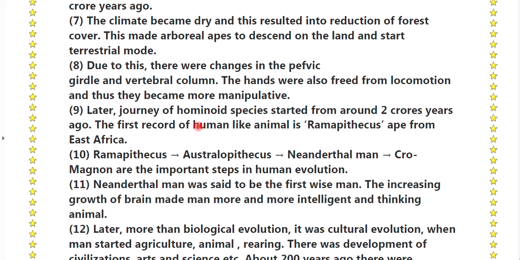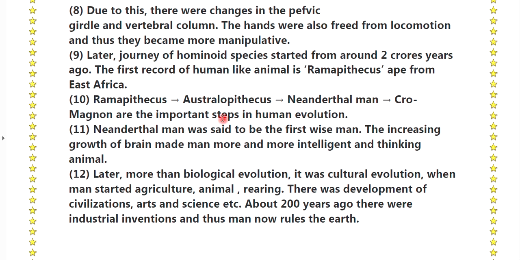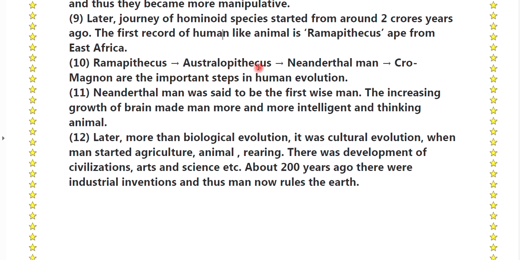Ninth, later the journey of the hominoid species started from around 2 crore years ago. The first record of the human-like animal is the Ramapithecus ape from East Africa. Tenth point, Ramapithecus, Australopithecus, Neanderthal man, Cro-Magnon are the important steps in human evolution. Neanderthal man was said to be the first wise man. The increasing growth of brain made man more and more intelligent and a thinking animal.